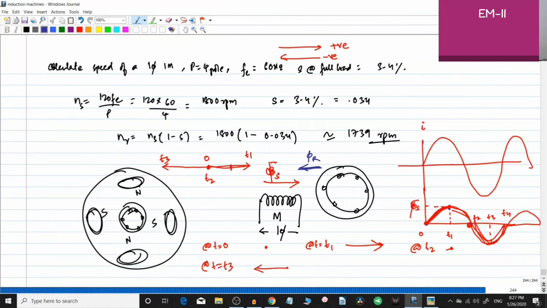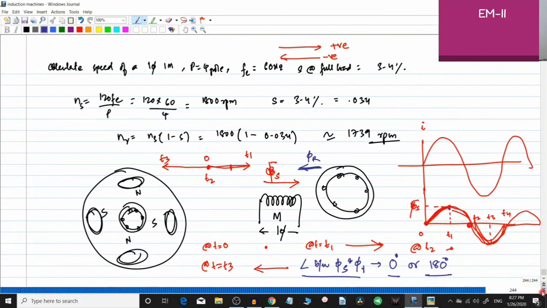Okay, what you will find is that at any point of time, the angle between phi s, which is the stator magnetic field, and phi r, the rotor magnetic field, will be either 0 degree or 180 degree. Okay, you just see where you are getting this 180 degree. In this case actually it is 180 degree. You see where you will get 0 degrees. Here now it is 180 degree because both are opposing each other. So at any point of time, the angle between phi s and phi r is either 0 degree or 180 degree.